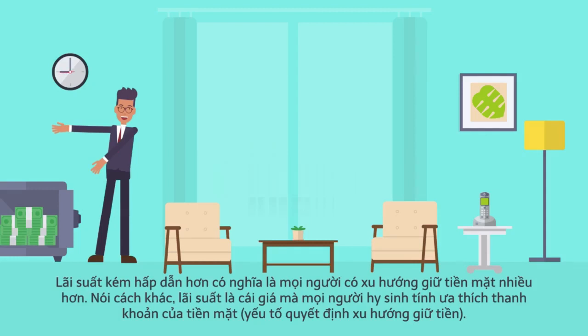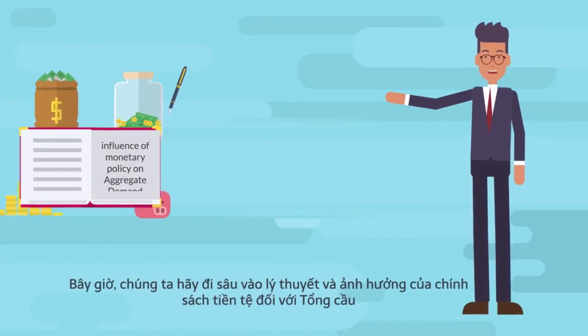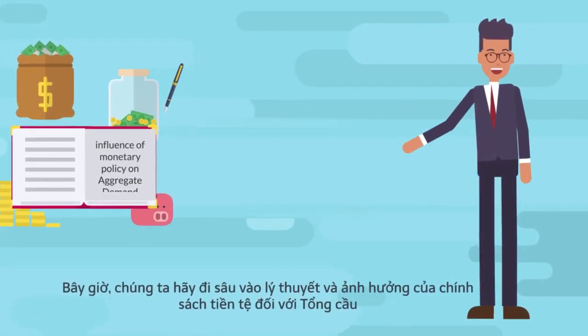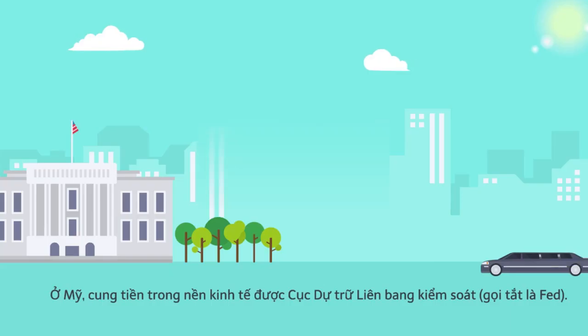In other words, the interest rate is the price that people sacrifice for the liquidity preference of cash, which determines the tendency to hold money. Now let us take a deep dive into the theory itself and the influence of monetary policy on aggregate demand. Money supply.